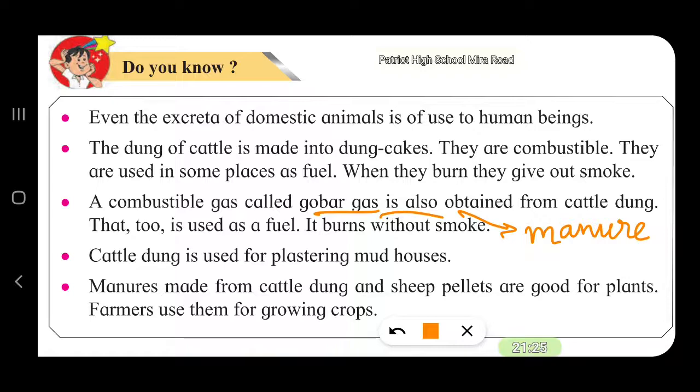So using manure from the gobar gas plant or manure from cattle dung and sheep pellets is a good form of manure, and this is contributing to organic farming. Nowadays there is too much demand for products obtained from organic farming.